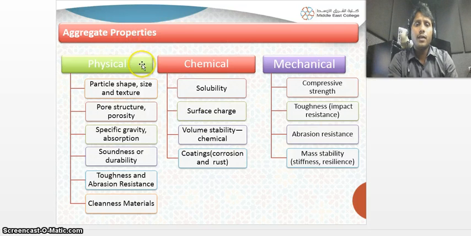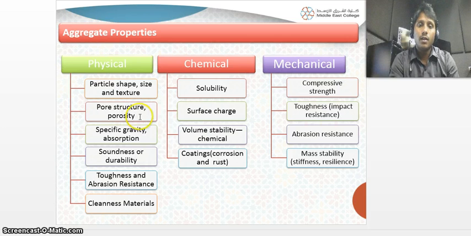Here we have aggregate properties: physical, chemical and mechanical. Physical properties means the particle shape, size and texture, and the pore structure, like how many pores or voids the aggregate has. Porosity means the permeability of water through the material, along with specific gravity of the aggregate and absorption, and soundness, durability. All these are the physical properties of the aggregate. We should know all the physical properties of the aggregate before using it as a construction material.